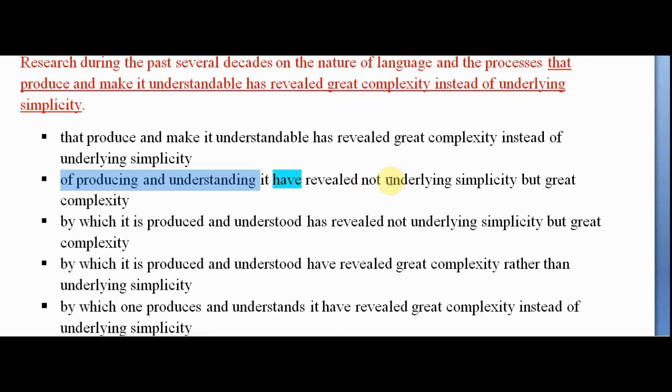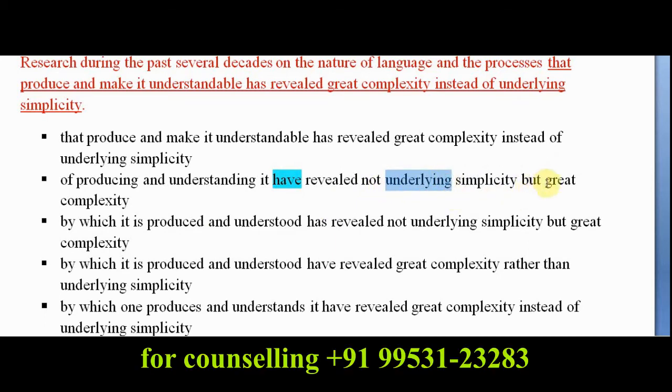Now, not underlying simplicity but great complexity. So the parallelism is not x but y. After not, it is underlying. So after but, there should be some gerund or some such type of noun. So this is called a parallelism error. So there are two errors in option B.